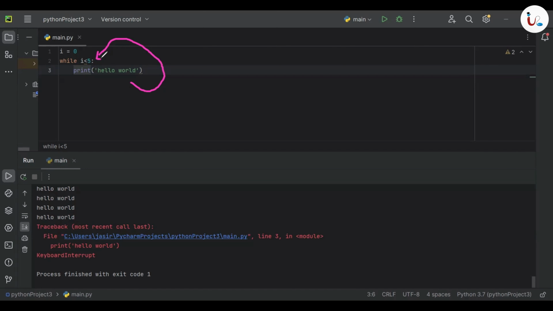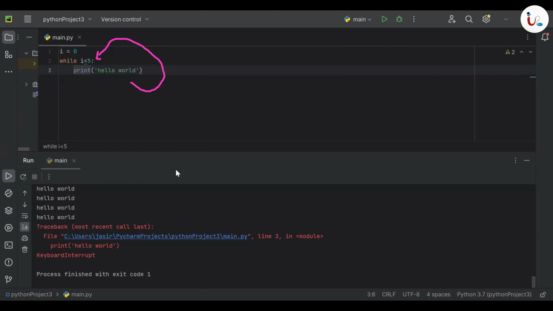So the next hello world will be printing. Again, we'll go up and check if the condition is true. 0 less than 5 is still true. So what happens is that I is always 0 and 0 is always less than 5. So the condition is always true. So in this case also, this is going to be a forever loop. So the program will keep on executing without stopping.